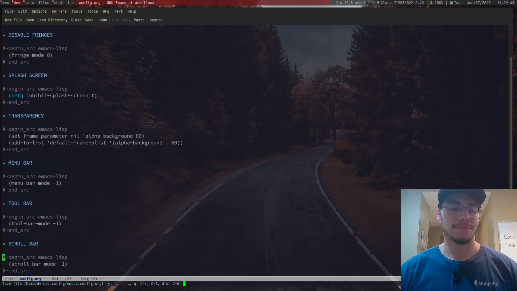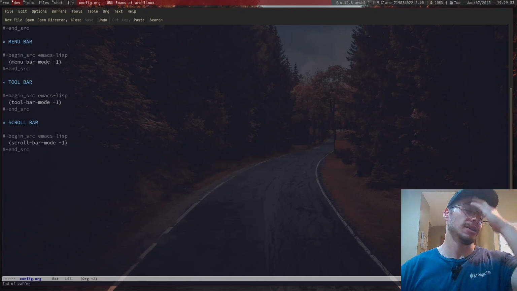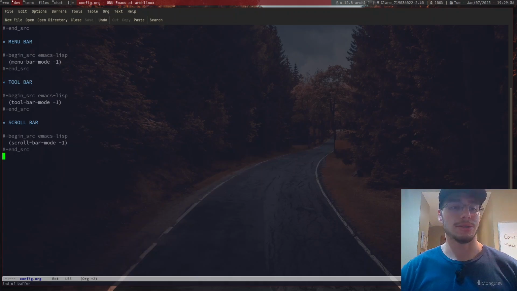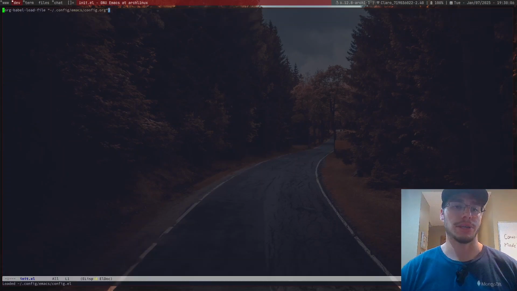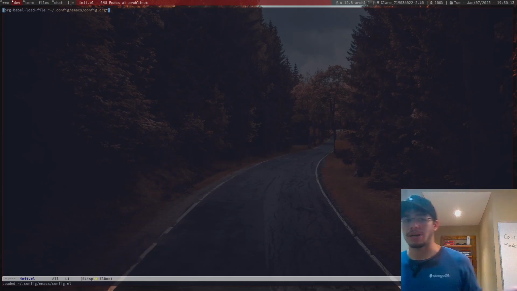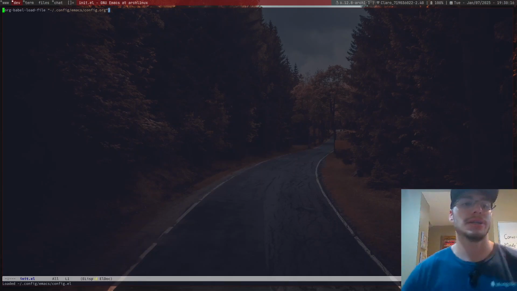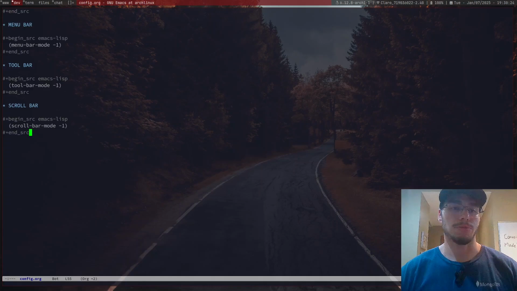First, I'll just save this. There we go. Right. Now, because I've saved this, I want to switch to buffer init.el. I will eval the buffer once again. There we go. Now we just disabled each one of the menu bars that we had available before. Perfectly fine. Now this is much better. Much better. Whoops, it's this one, switch to buffer config.org.